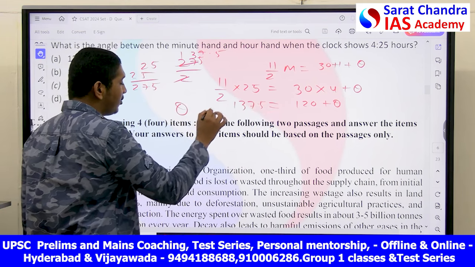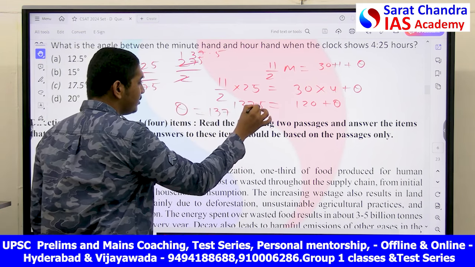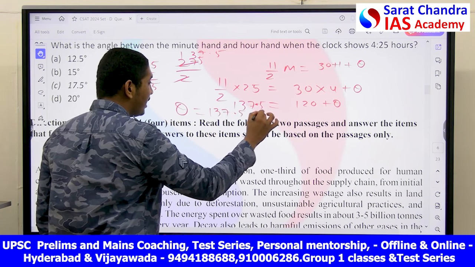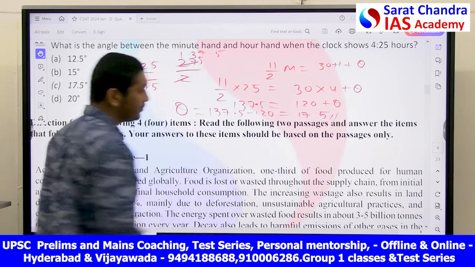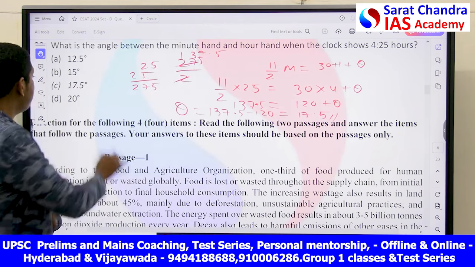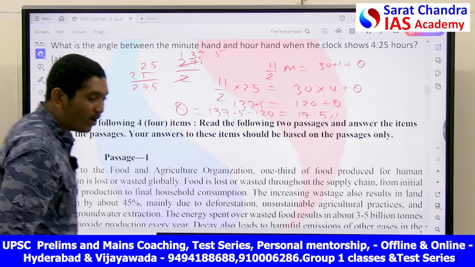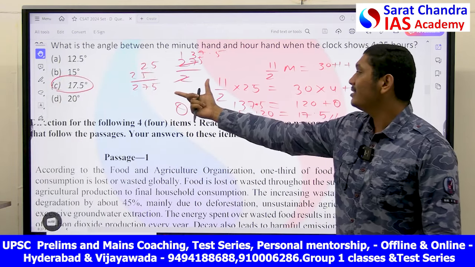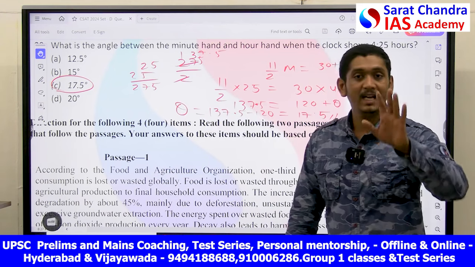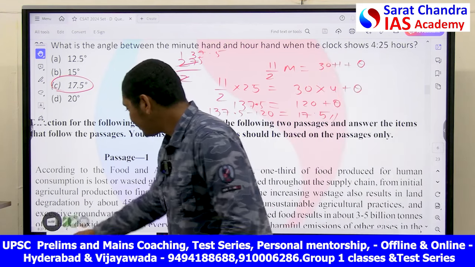Then theta is equal to 137.5 minus 120. That is equal to 17.5. The answer in this case is what, my friend? 17.5 is the angle between the minute hand and hour hand. That is, option C will be your answer in this case.